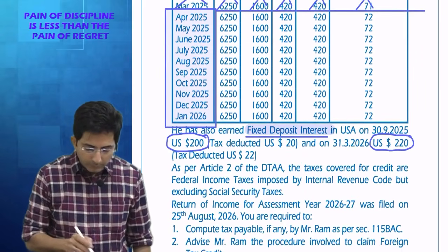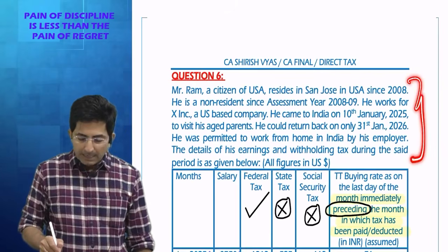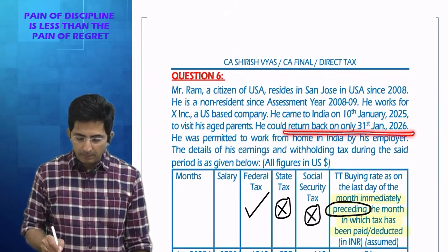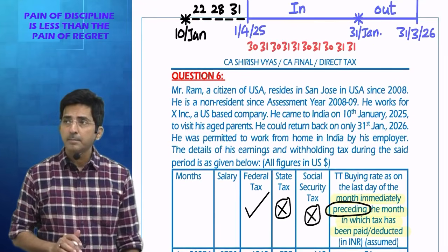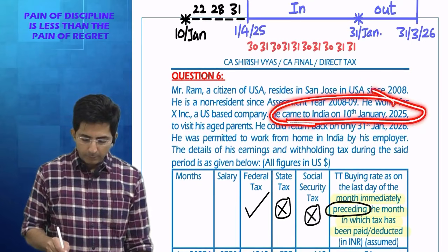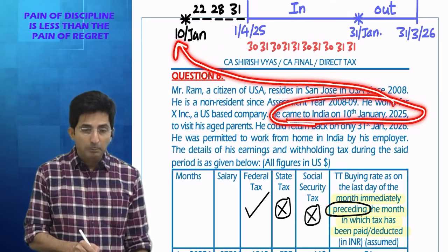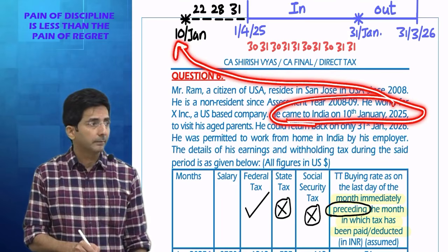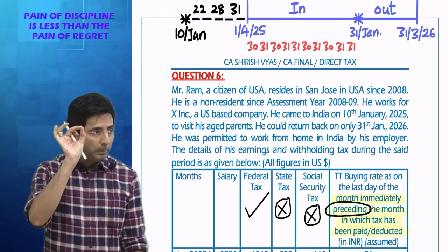Look. So see. Wait. Tell me, what are his travel dates? When did he come to India? 10th Jan. And he returned back on 31st Jan. So look at this. Look at the screen at the top. When did he come to India? 10th Jan 25. So can you see this 10th Jan? And you know why I have drawn that with black color? Because that is not my year. It is preceding year. Our year I have drawn with blue color. Preceding year with black color.